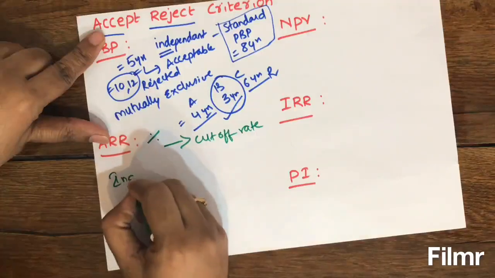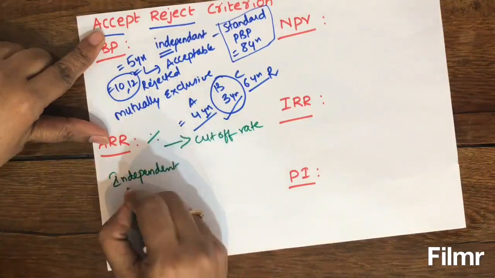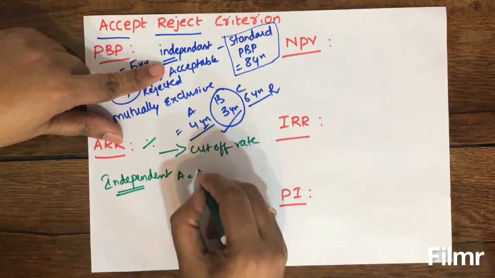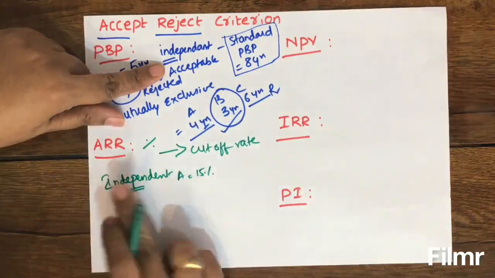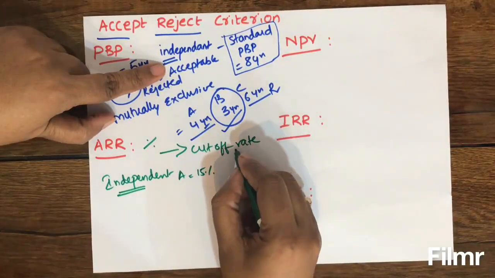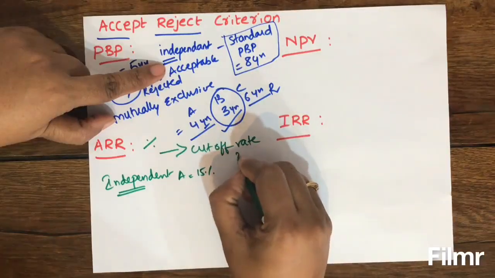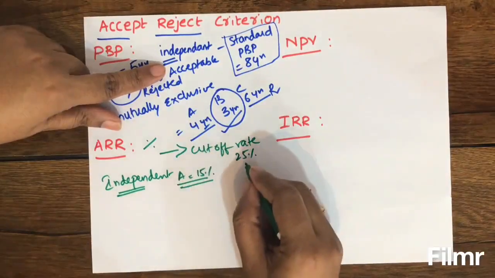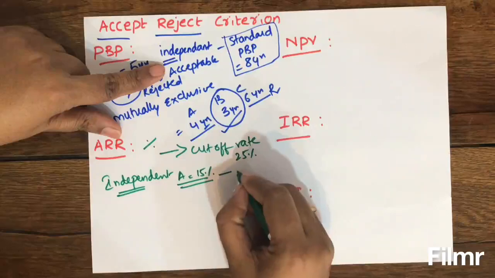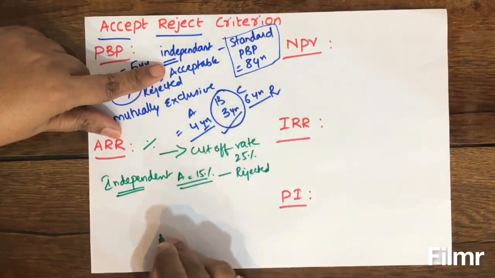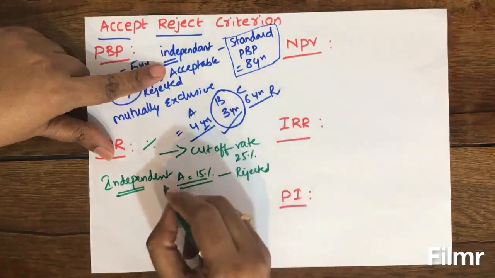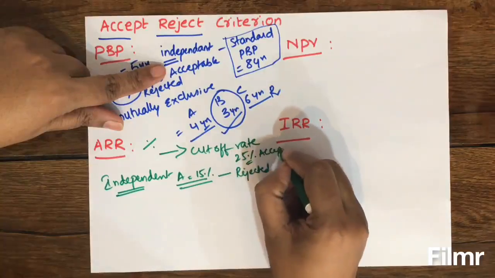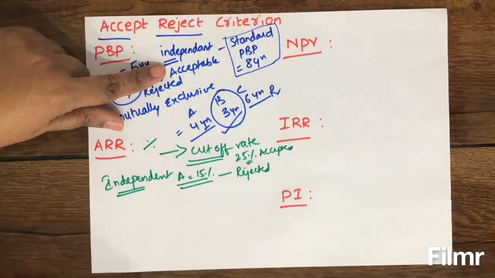So in case of independent project proposals, suppose project A has got some 15% ARR, and suppose company's cutoff rate is say 25%. So this project A is giving you less return when compared to your cutoff rate, therefore this is rejected. And if your project's ARR is greater than 25%, then such projects will be accepted. So this is relating to independent projects.